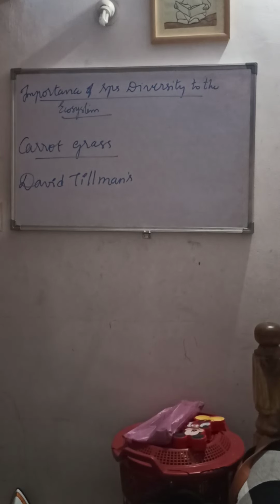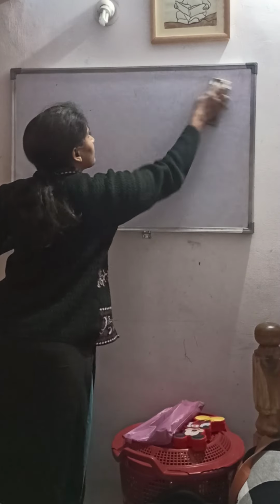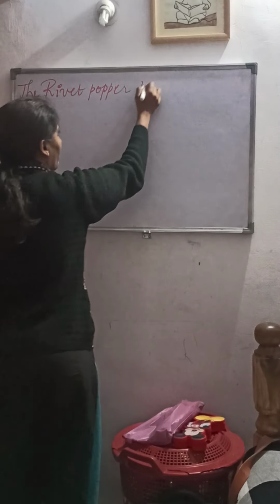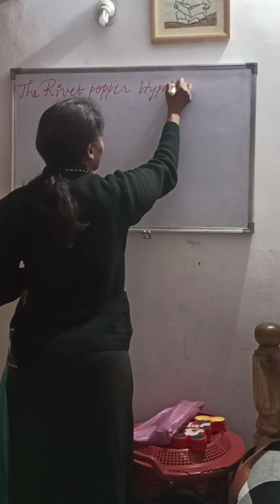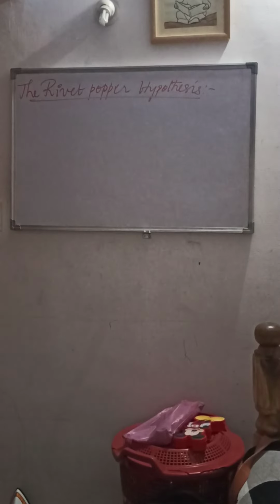Now moving on to the next very important concept called the rivet popper hypothesis. So next is an important concept they may ask in your exam.